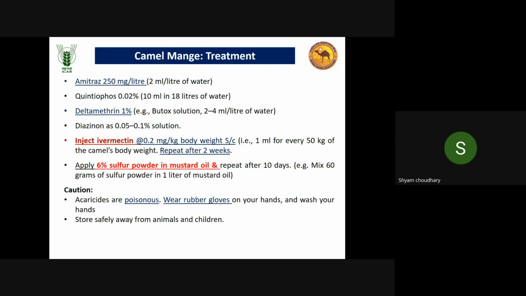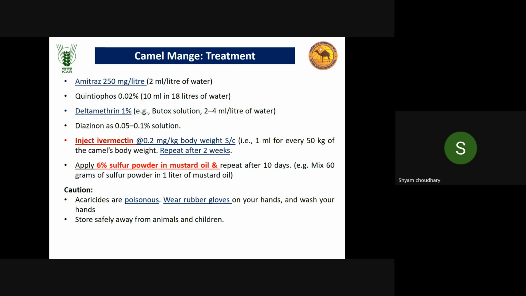These are some treatment methods: we can use amitraz, deltamethrin, cypermethrin, and inject ivermectin. This is the most commonly used drug, 0.2 mg per kg body weight subcutaneously. As in other animals, in camel also the dose is the same.